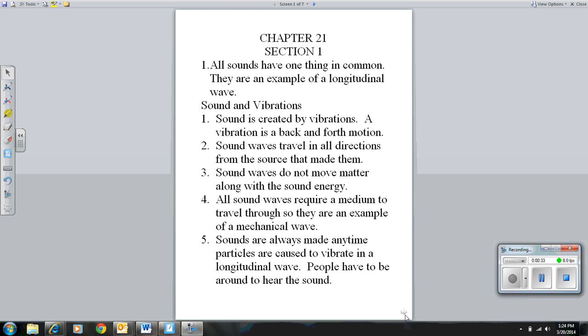All sound waves require a medium to travel through, so they are an example of a mechanical wave. Sounds are always made anytime particles are caused to vibrate in a longitudinal wave. People have to be around to hear the sound.